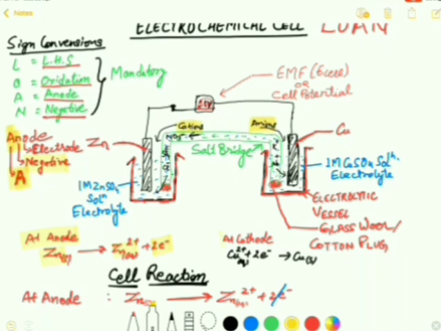On the other hand, at the cathode, copper 2 positive ions get the 2 electrons and are reduced into solid copper form, or copper metal gets deposited over the copper electrode, and the thickness of this electrode increases with the passage of time. On the other hand, at the anode the thickness of the metal decreases and it slowly gets consumed.